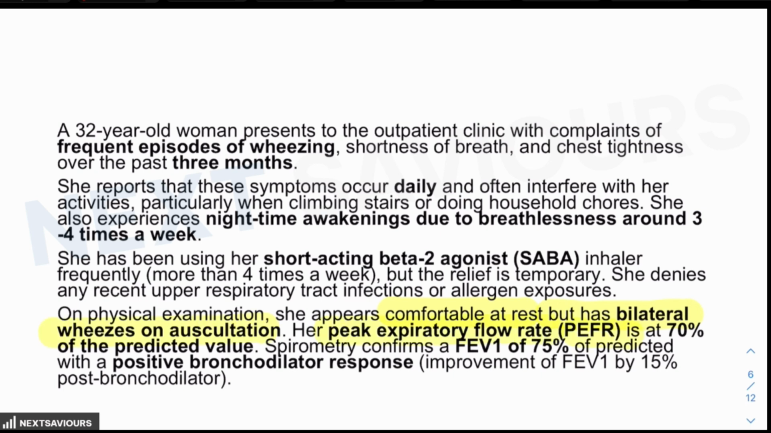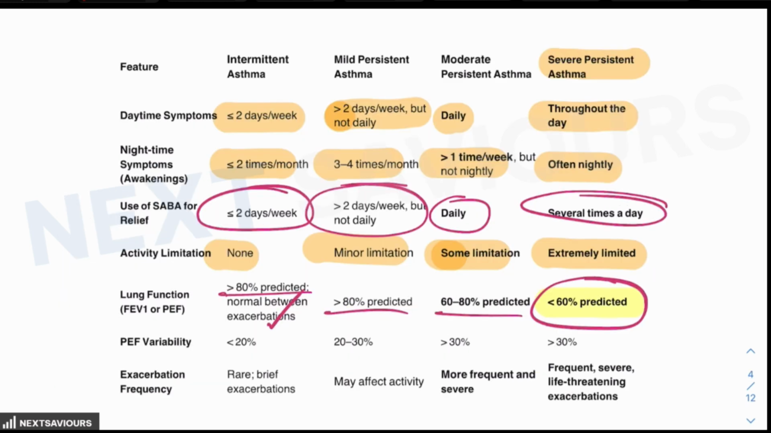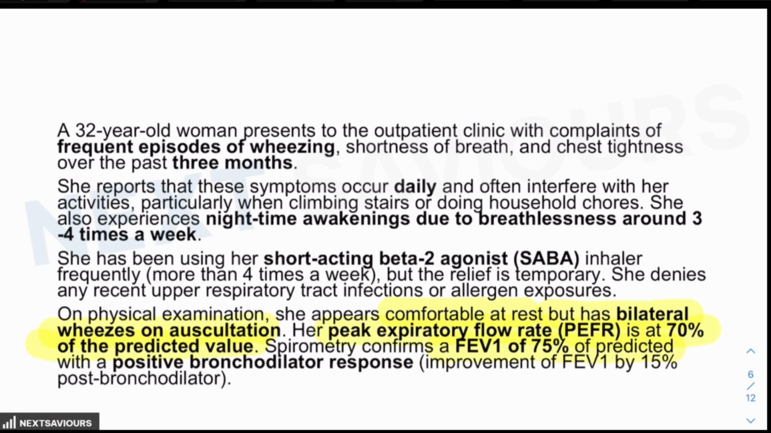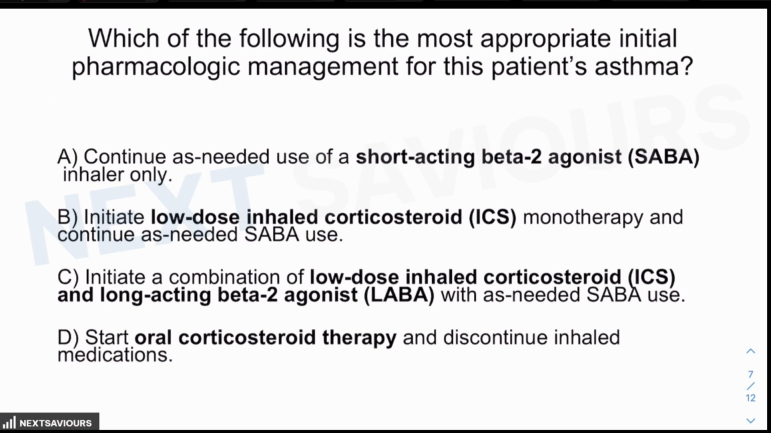Peak expiratory flow rate is at 70% of the predicted value. Spirometry confirms FEV1 of 75% of the predicted. So the patient lies in the category of moderate persistent asthma. You came to know this from the language of the question itself. Now is the time to answer this question.